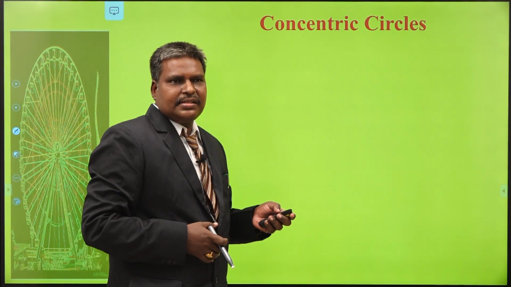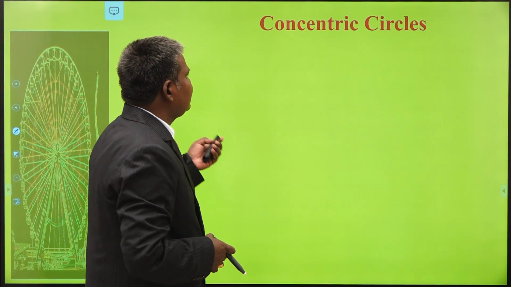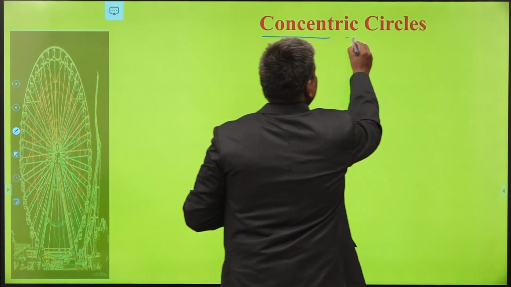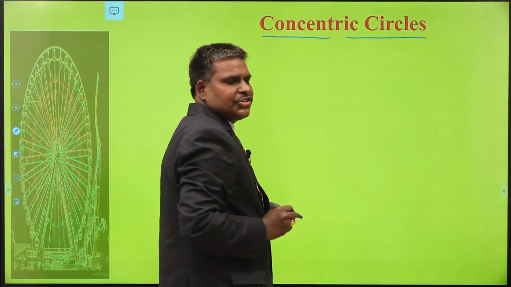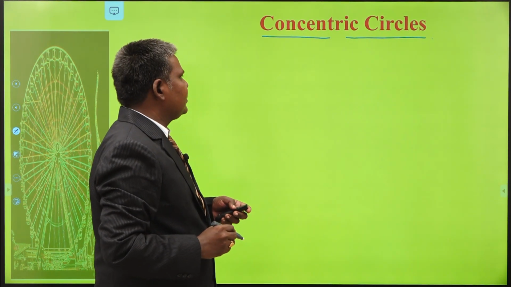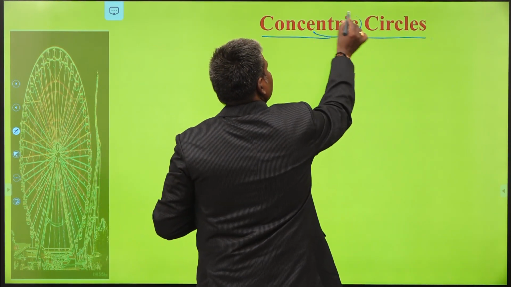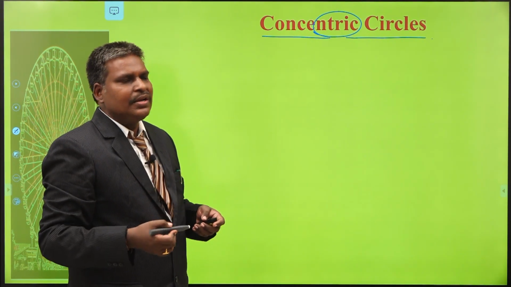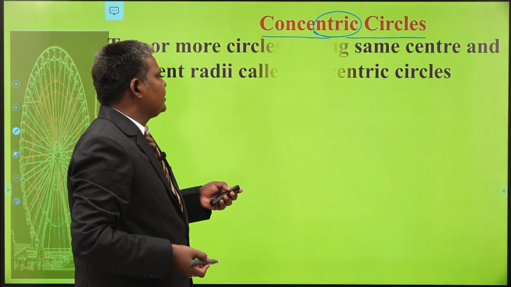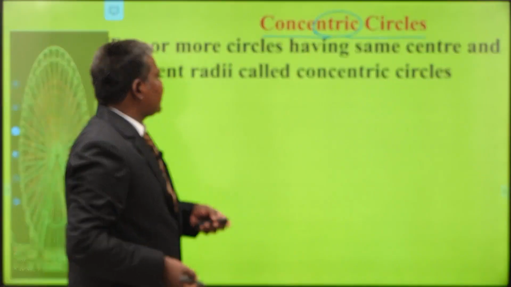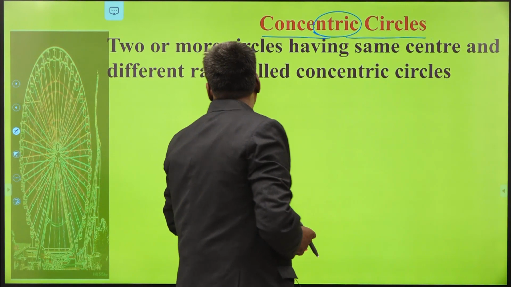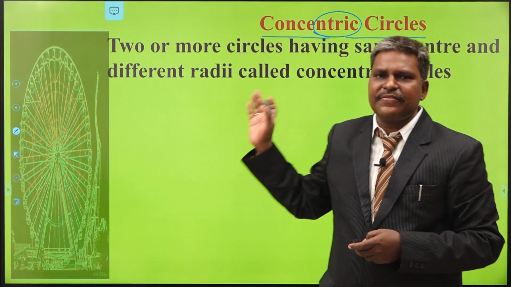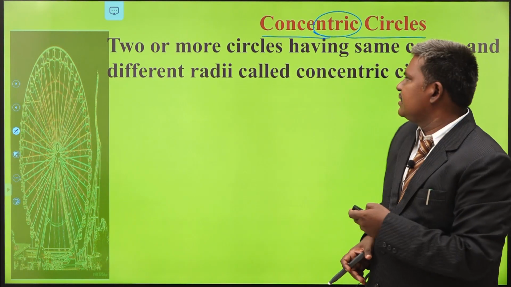Concentric circles. Next concept is concentric circles. The name itself gives the meaning. Definition: concentric means all the circles having the same center with different radius. So two or more circles having the same center and different radii are called concentric circles. This is the definition of concentric circles.